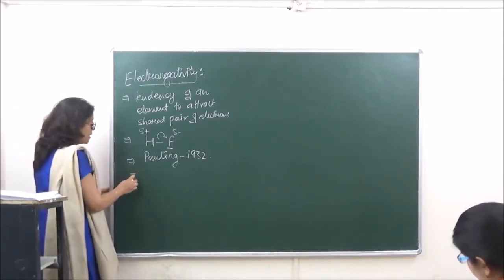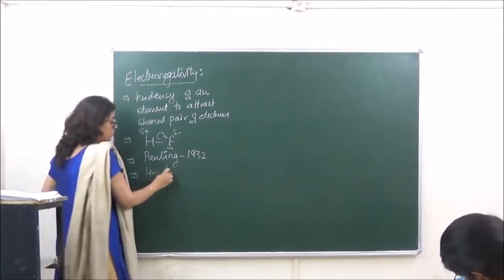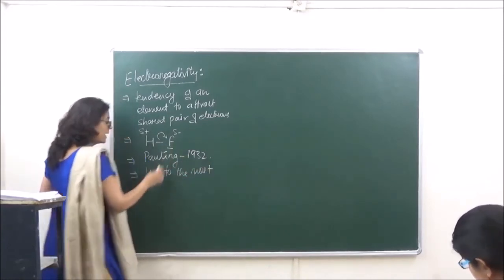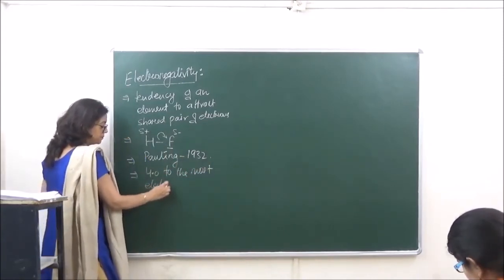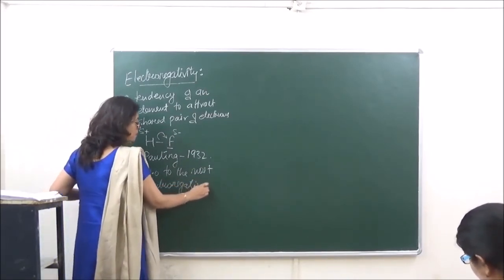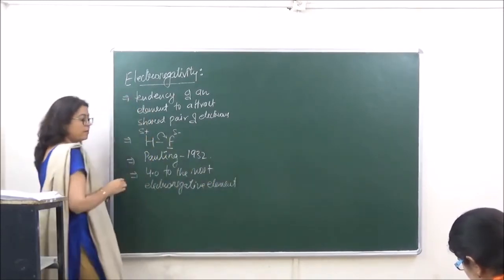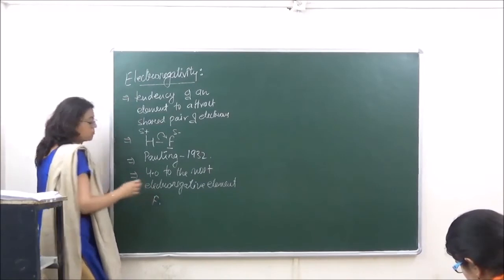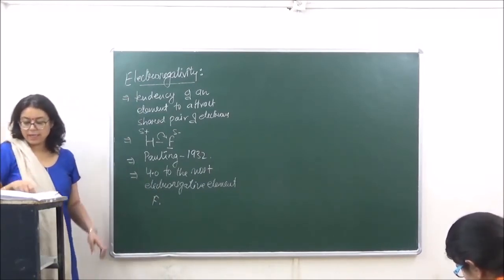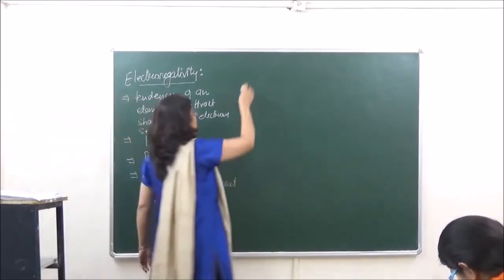And he assigned a number 4 to the most electronegative element of the periodic table, which is fluorine. Okay? Now what are the factors which are going to affect electronegativity?